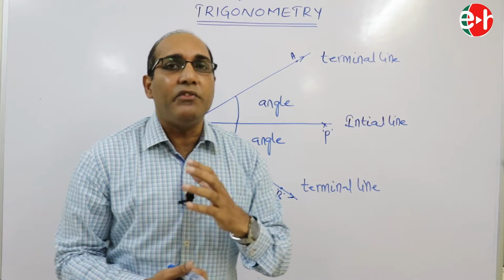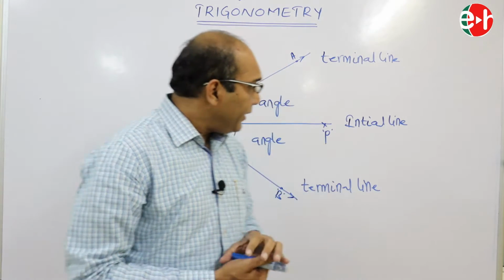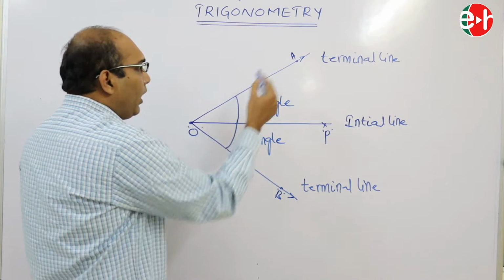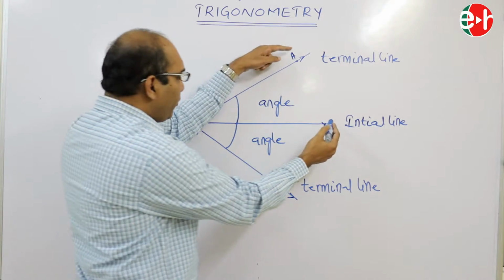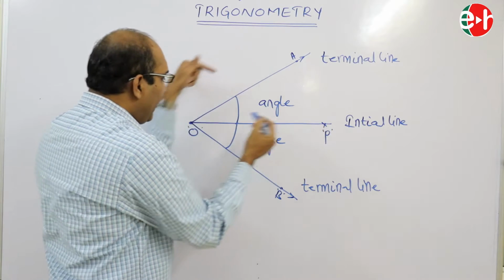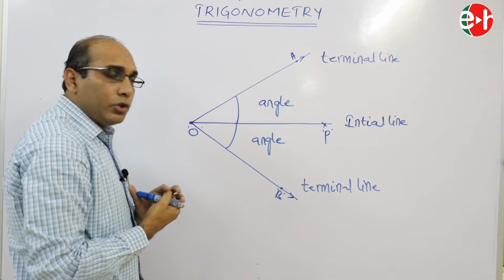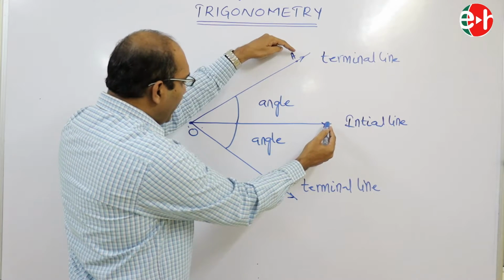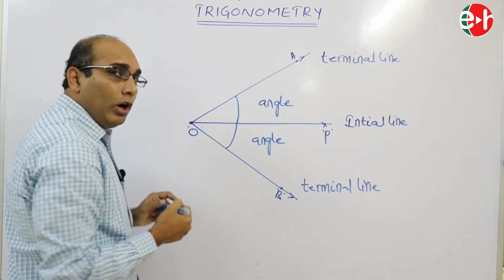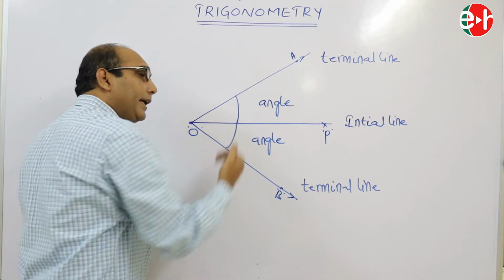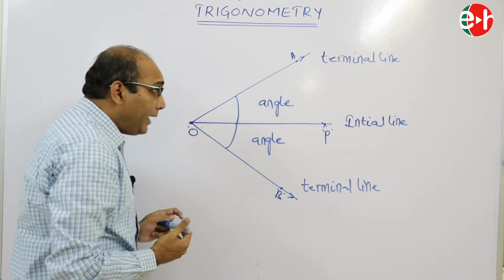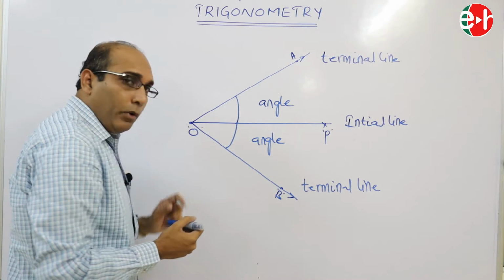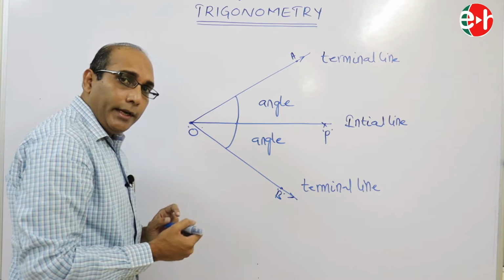Now, what is the second definition of this? Here, OA and OP are two rays meeting at one point. So, we can say that the union of the two rays OA and OP with the common endpoint forms an angle, and OP and OB also meet at one point.